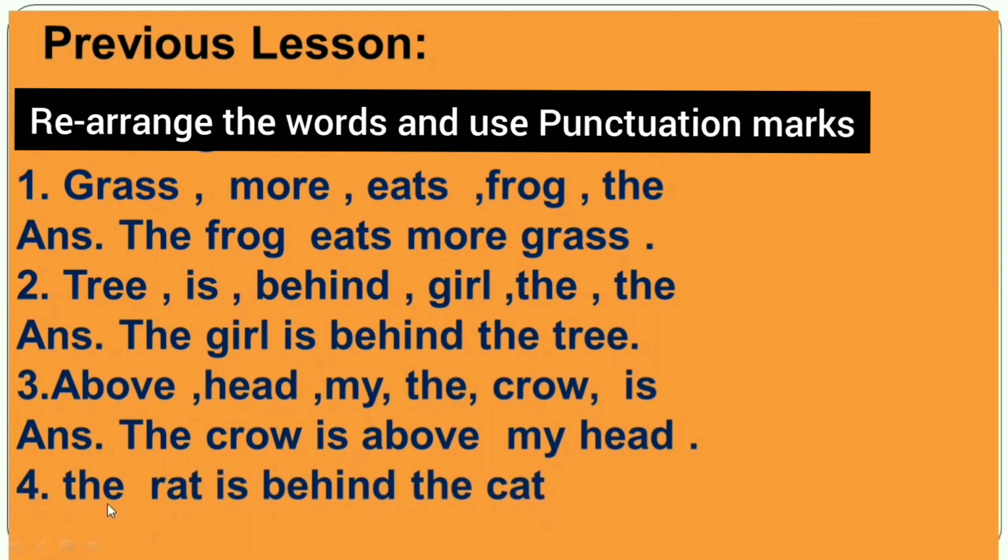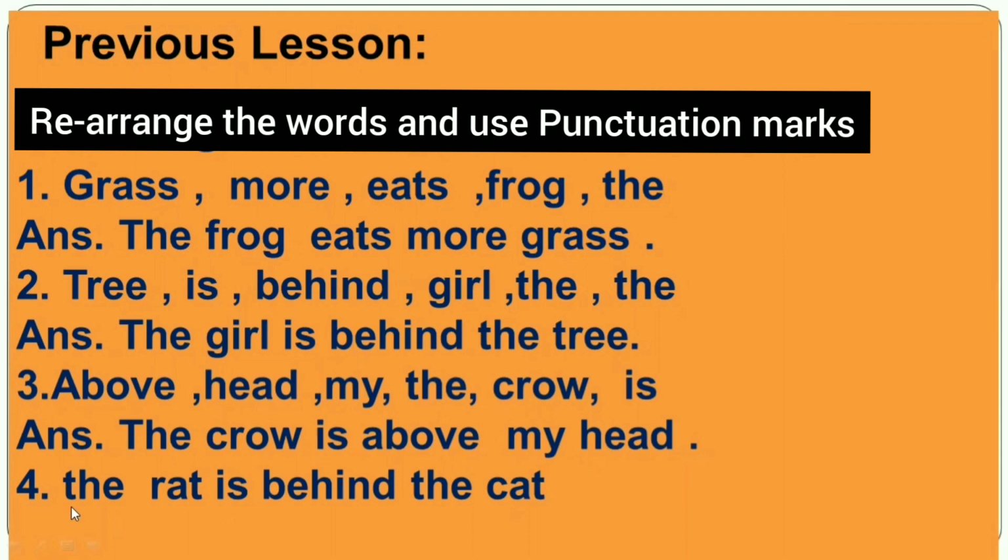Here: the rat is behind the cat. Put the correct punctuation marks. Here you can see. The correct sentence will be: the rat is behind the cat.